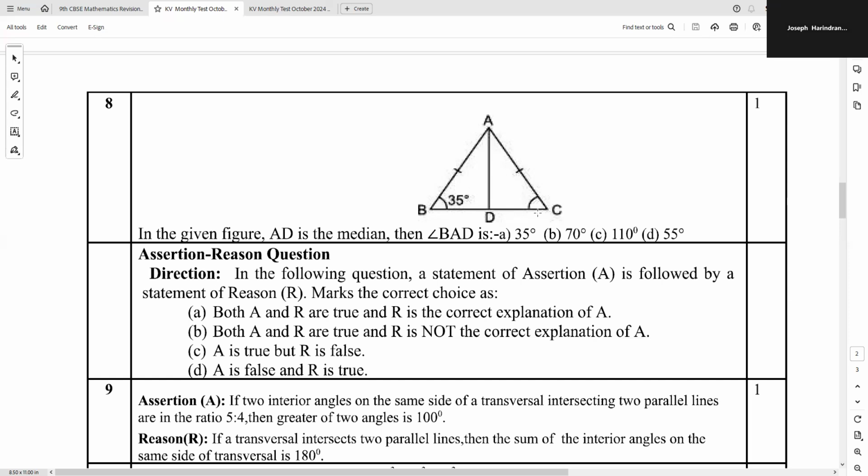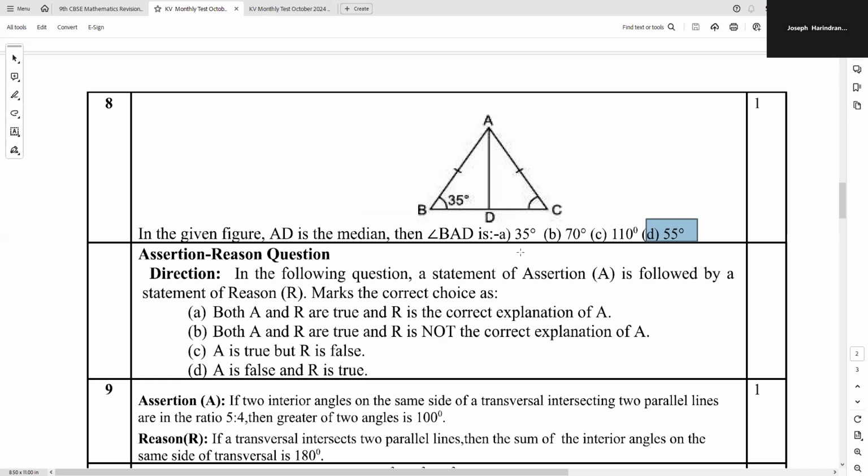BAD, the whole angle. Sorry, BAC, angle A, because angle A plus angle B plus angle C is equal to 180 degrees. So 35 plus 35, 70, plus 110 gives you 180. So angle BAC, this angle A at the vertex, is 110, and half of it you don't have to take much time over, but the analysis is to be done. We must know what a median is. We must know that in an isosceles triangle, the median bisects the central angle, that vertical angle.